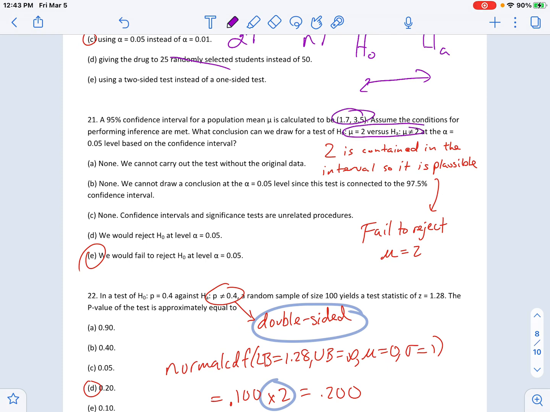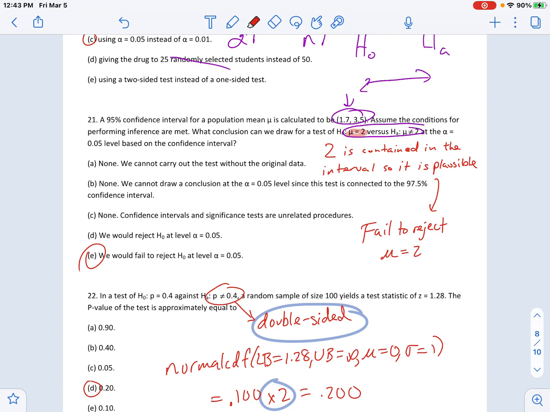We're testing about mean is 2. So the first thing right away you notice, the interval does not have 2 in it. Just kidding. The interval has 2 in it. Just making sure you're paying attention. 2 is contained in the interval. So that means 2 is plausible. That means 2 is a possibility.